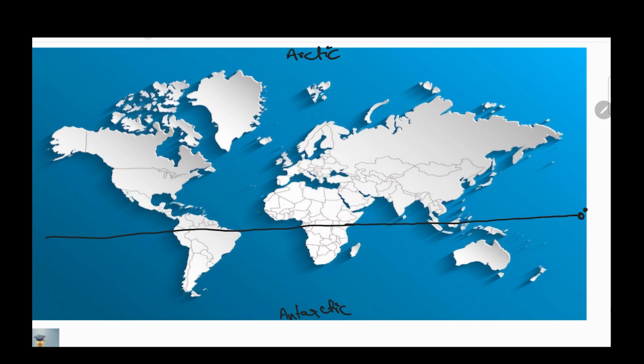Here there is a current which passes. This is the North Equatorial Current, which passes in this direction. The South Equatorial Current also passes in this direction. There is a counter current to these currents, that is the Equatorial Counter Current.